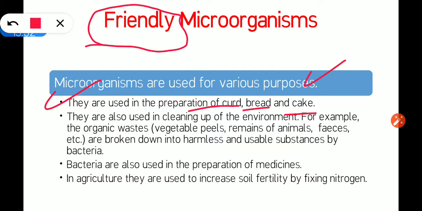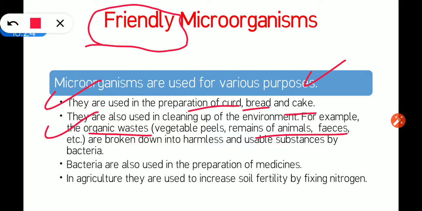Next point is they are also used in cleaning of the environment. I told you about the decomposers. Decomposers are those microorganisms which eat the dead and decaying organisms and clean the environment. For example, the organic waste can be anything. It can be vegetable peels, kitchen waste, remains of animals, fecal matter.